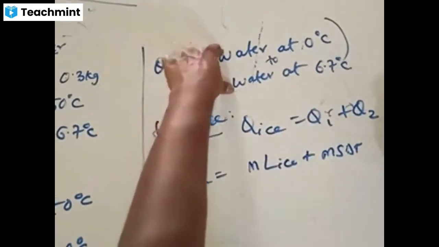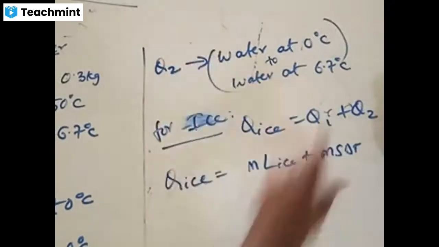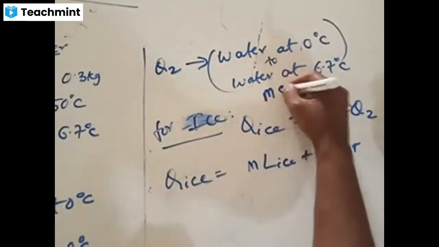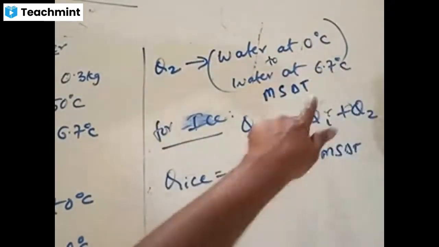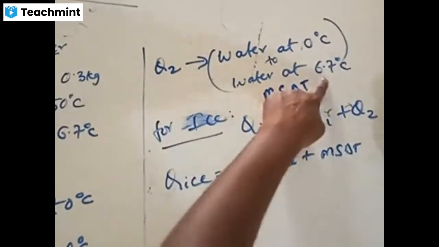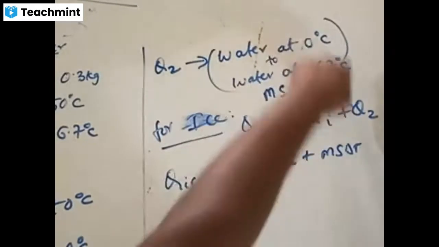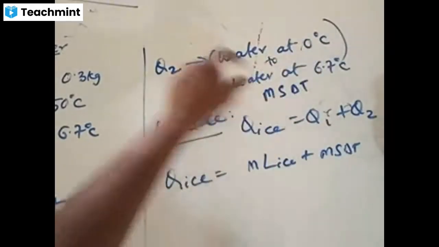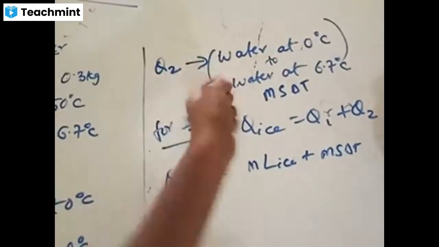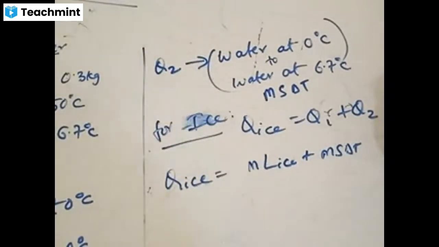See here, what is the state? Water it is. Accordingly, here the formula is mS delta T. What is the delta T value? 6.7 minus 0. Always delta T is final minus initial. 6.7 minus 0. S is what? Specific heat of water. You can check in that question. It is given in the bracket.